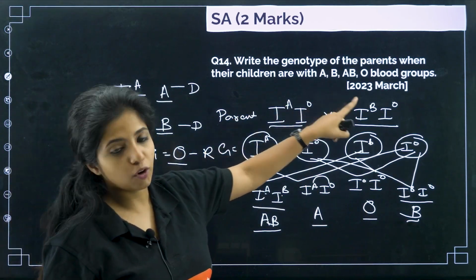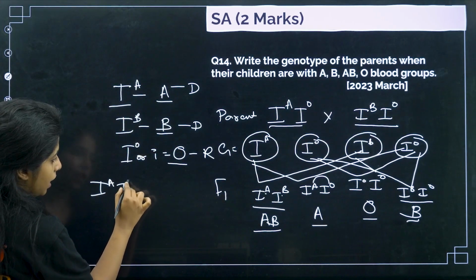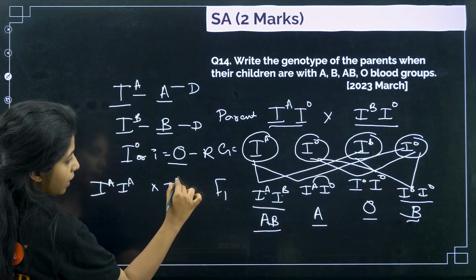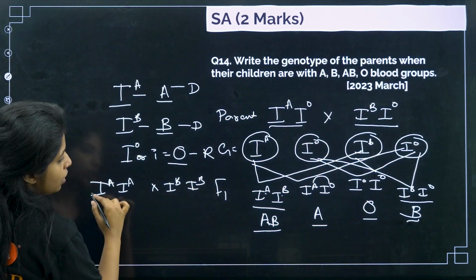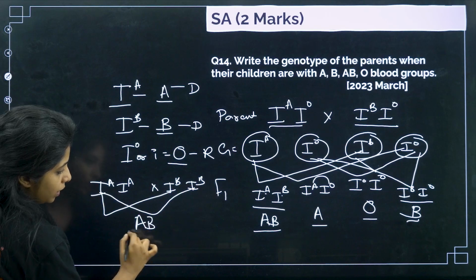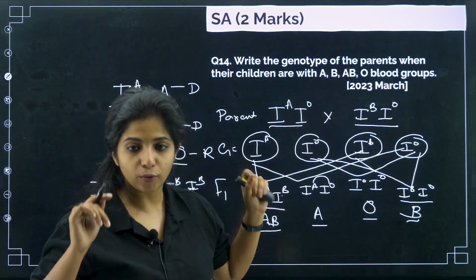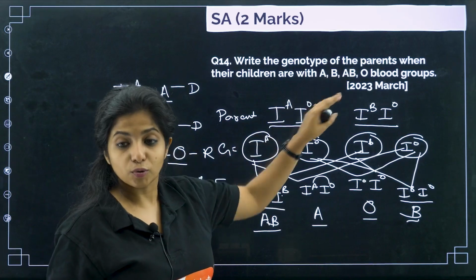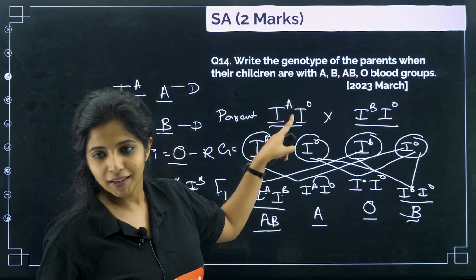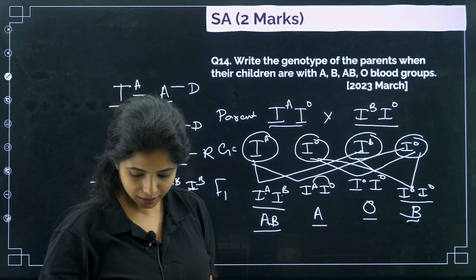So this is the parental combination. Now suppose on the other hand it was IA IA, or it was IB over here. All the progenies, whatever you do, all of them will be AB only. We won't be getting A, B and O. So if you want O, and A and B also, just understand that this is the thing. This is IA, IO, IB, IO. Then only you can get it.